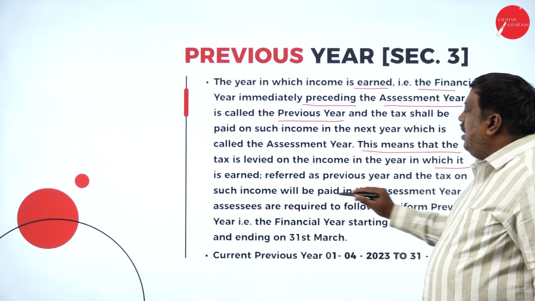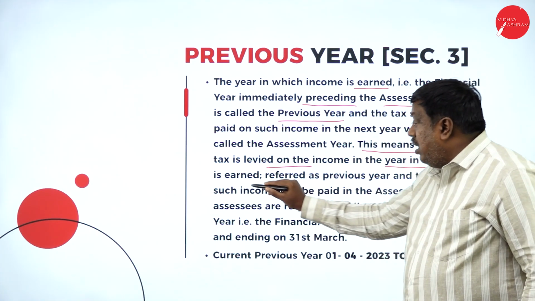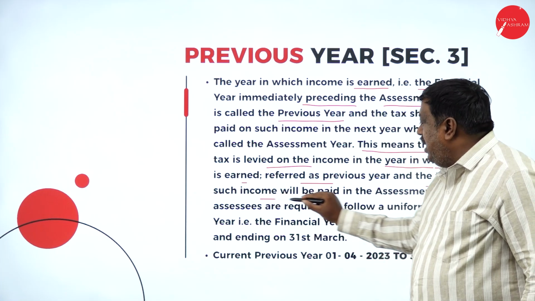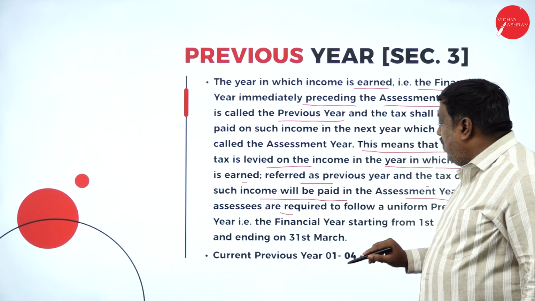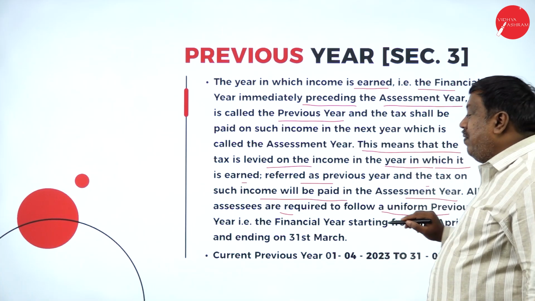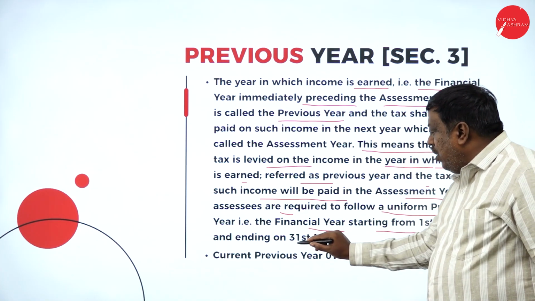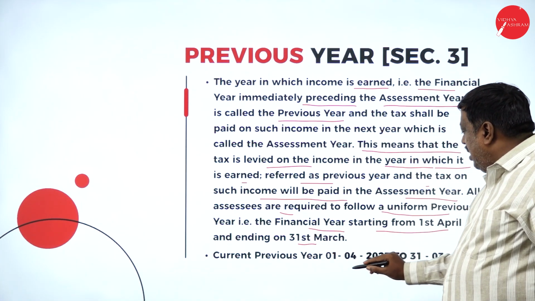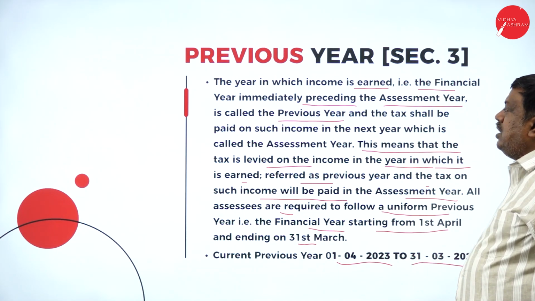This means that tax is levied on the income in the year in which it is earned, referred to as the previous year, and the tax on such income will be paid in the assessment year. All the assessees are required to follow a uniform previous year, that is financial year, starting from 1st April and ending on 31st March, as I already said. And for us, the current previous year is 1st April 2023 to 31st March 2024.